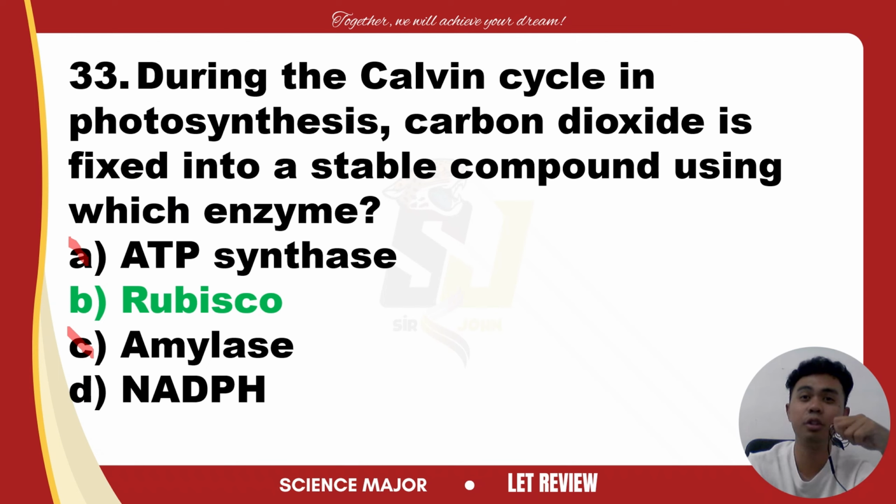Rubisco is the enzyme responsible for carbon fixation. So when you read the question and you see carbon dioxide is fixed into a stable compound, or carbon dioxide is fixed, that's enough for you to say that it is Rubisco. Rubisco is the enzyme responsible for that.